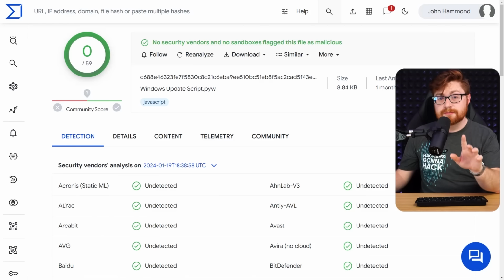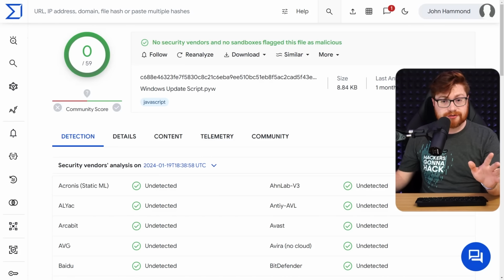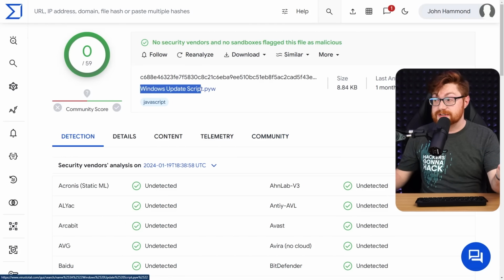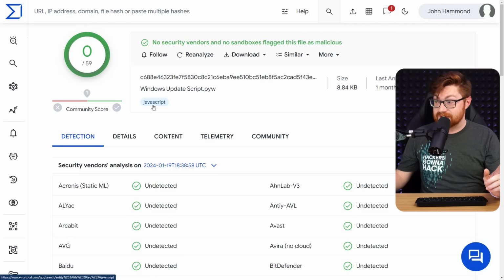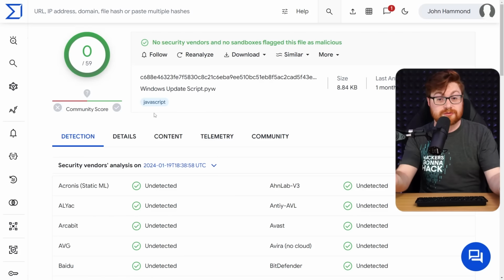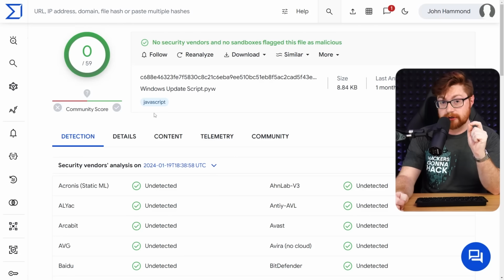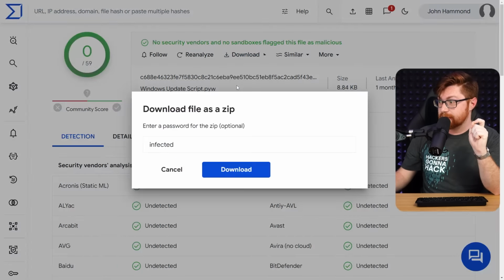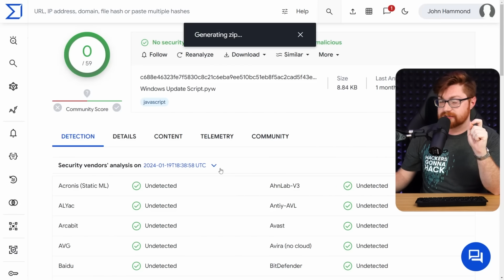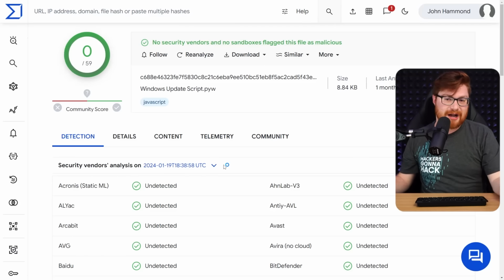Now, the victim that we heard from on Discord did share the sample that they had in that Windows update.pyw file. I appreciate that VirusTotal actually tags that as JavaScript, and it has 0 detections. But it is on VirusTotal, and we could actually download that sample and try and work with it. Let me download it as a zip file here. We'll use the default password infected. Thank you, VX Underground. That's a joke. That's just the standard password for malware, right?